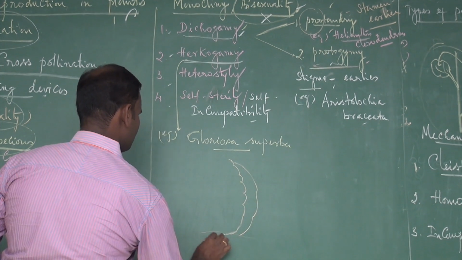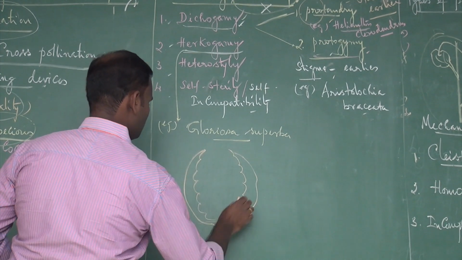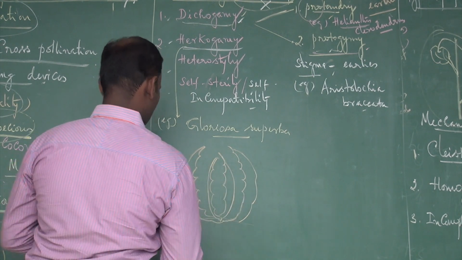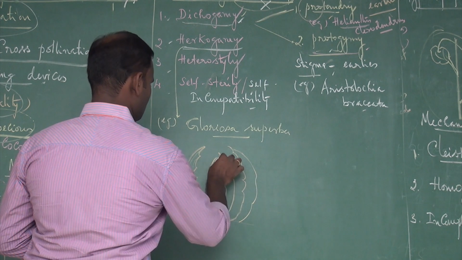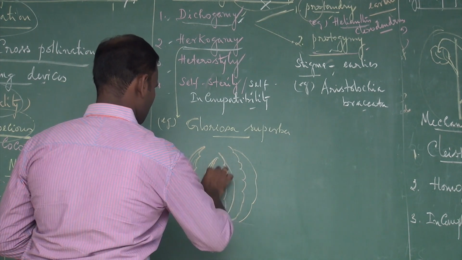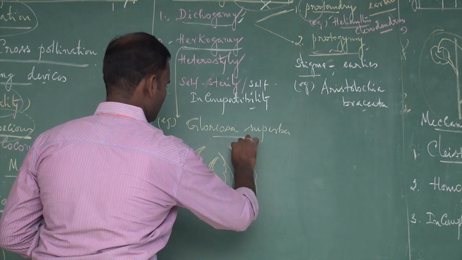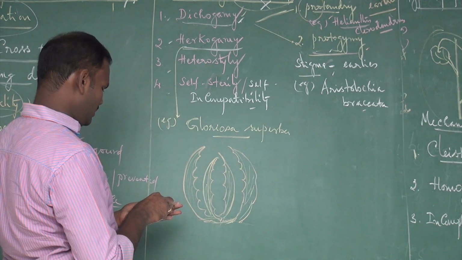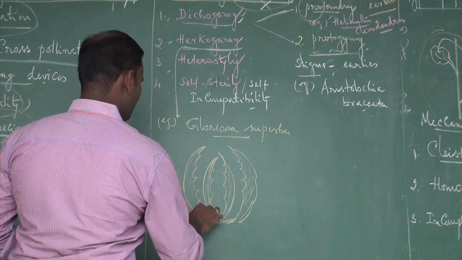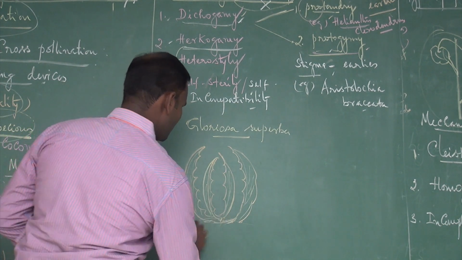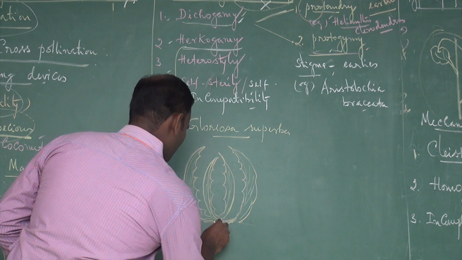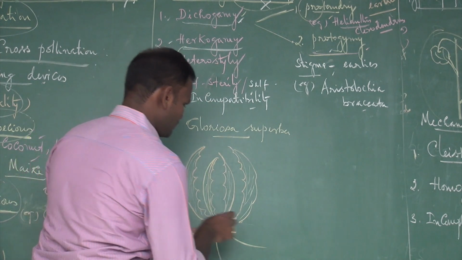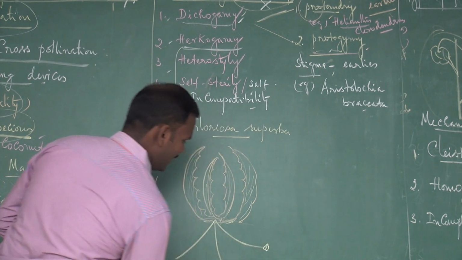It is a flower. These are petals, highly bright in color. Because of this bright color, they are extensively grown in gardens as an ornamental plant. These are the male sex organs, the anthers.